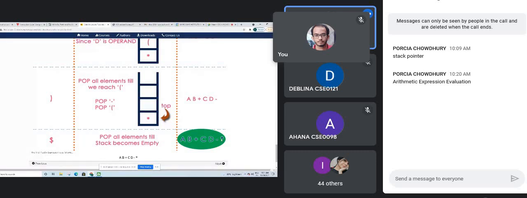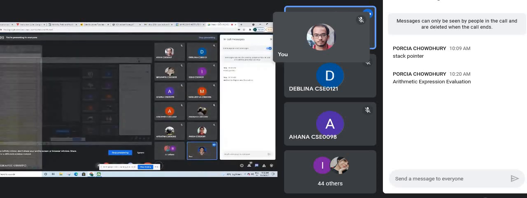It is ab plus cd minus multiplication. Now tell me, is it clear for everyone, specifically the lateral entry students and the stream change students, because other students have done the data structure class? So is it clear? I need to know this. Any doubt or anything you want to say?